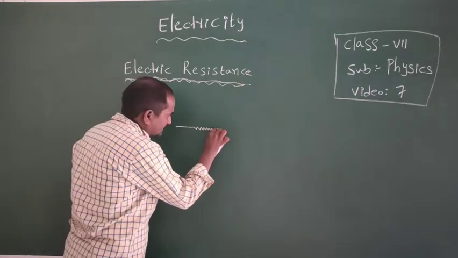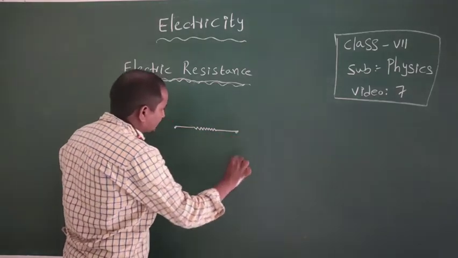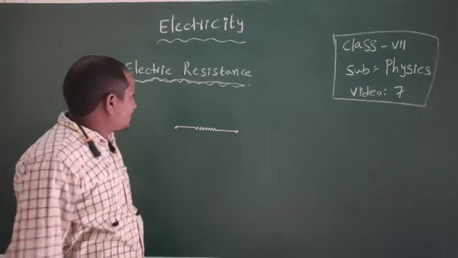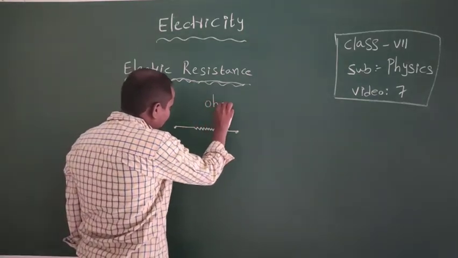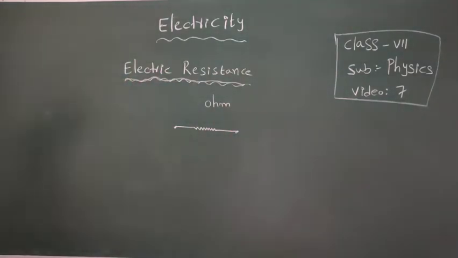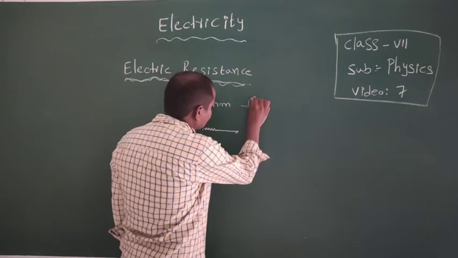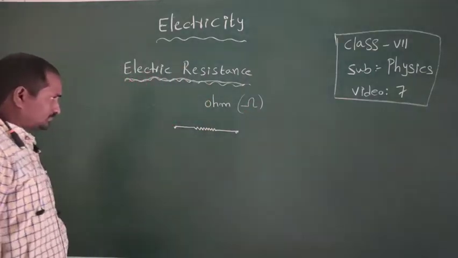Electric resistance means it opposes the flow of electrons. It is measured in ohm, and this is the symbol for the ohm unit.